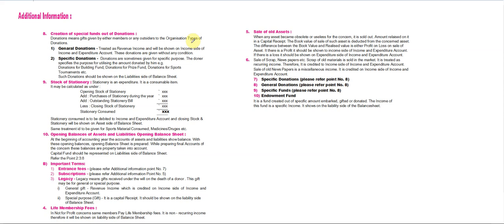Okay, you can see down is the sum. Stock of stationery consumed: opening stock of stationery plus purchase of stationery during the year plus outstanding stationery less closing stock of stationery is equal to stationery consumed. This is the sum of stock of stationery.